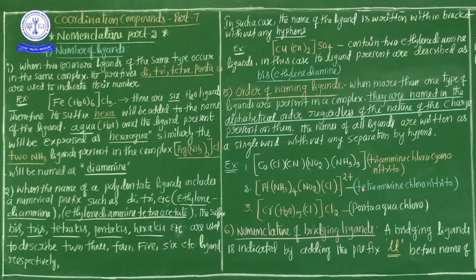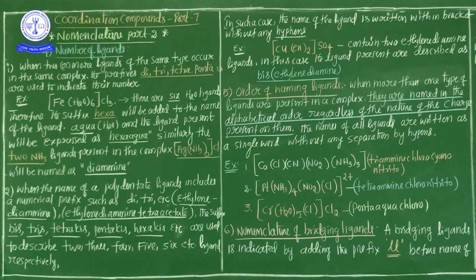It is written as a single word. For example, in the first one, which consists of four ligands, the four ligands are written in a single word. In the second one, which consists of three ligands, those are written in a single word. In the third example, which consists of two types of ligands, those two ligand names are written as a single word.